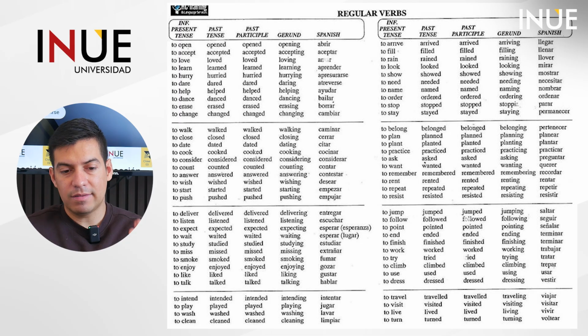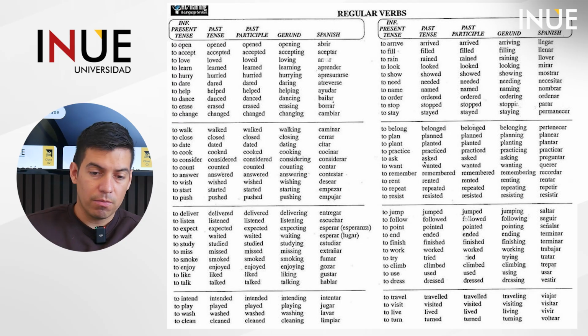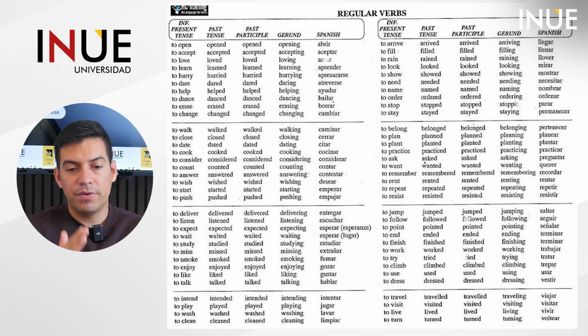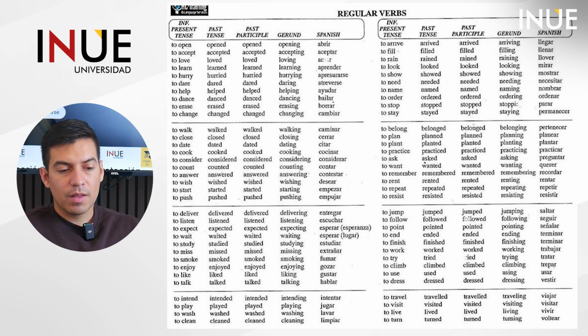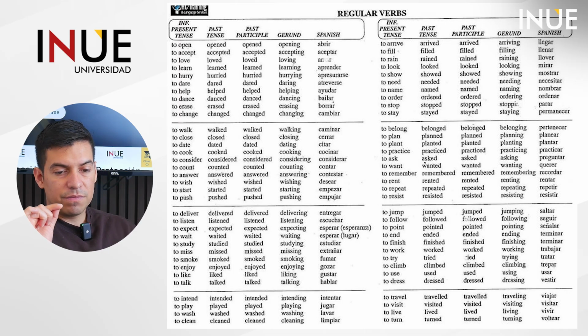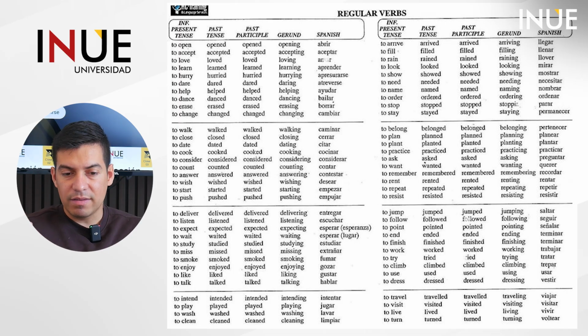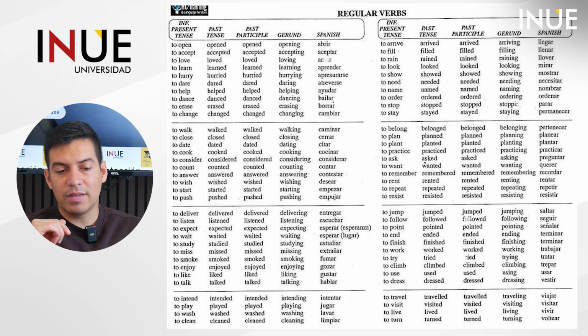So you have two lists. In the first one, right here, you have the infinitive. In the second part, it says infinitive, and you can see the second list. If you go to the next one, you have irregular verbs. Please focus on the part that says present tense. You have present tense and present tense.